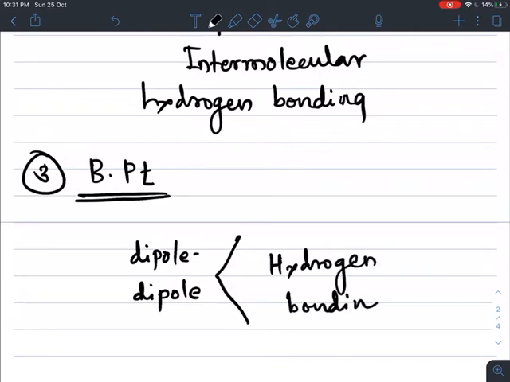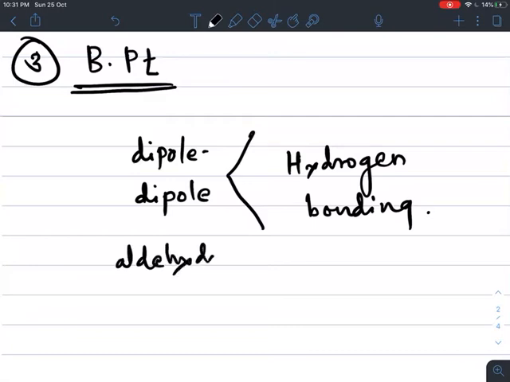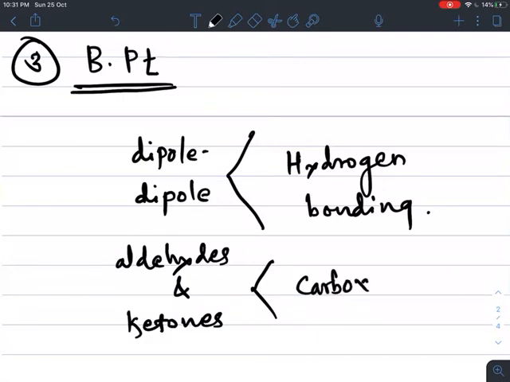So boiling points of aldehydes and ketones which have the same molecular mass are less than those of carboxylic acids of the same molecular mass.